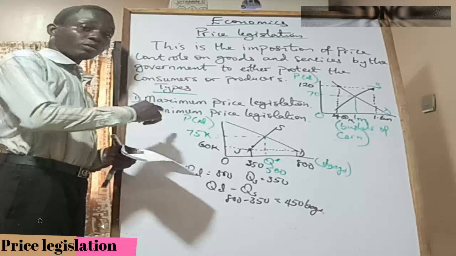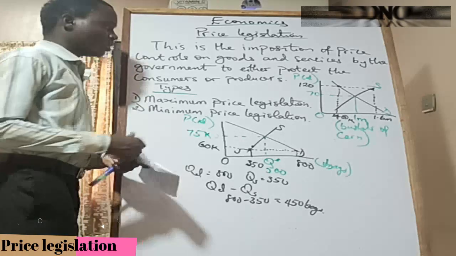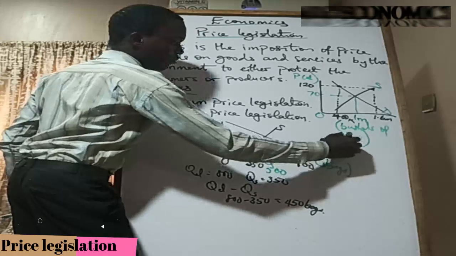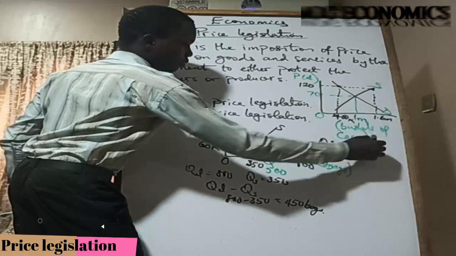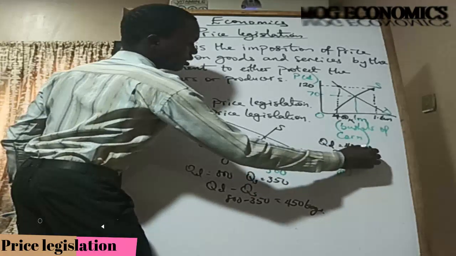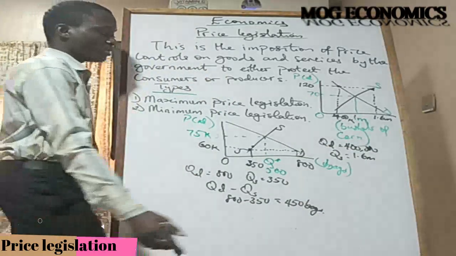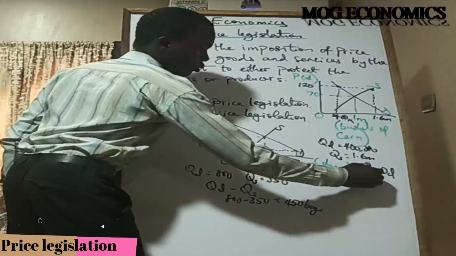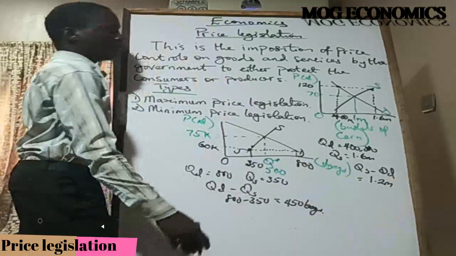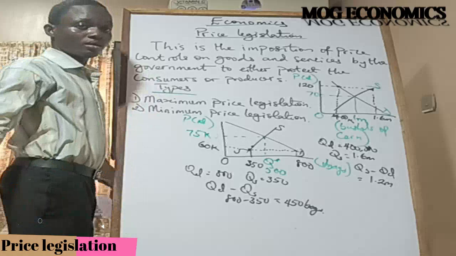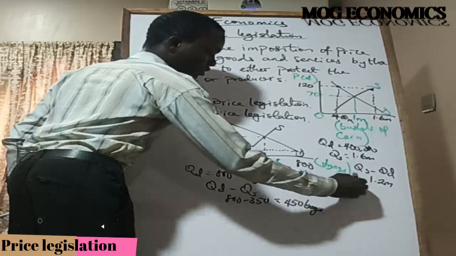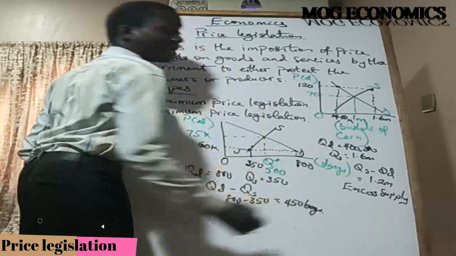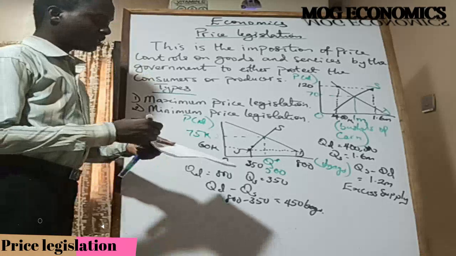It is set above the equilibrium, right? So now what does it cost? If you look at it, quantity demanded from here, QD equals 400,000, right? But QS equals 1.6 million. So quantity supplied is more than quantity demanded. So QS minus QD is equal to 1.2 million. So you have 1.2 million bushels of corn there. So that's excess supply or surplus. So a minimum price legislation or a price floor leads to excess supply.